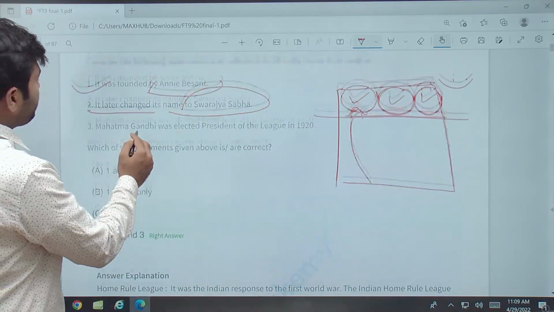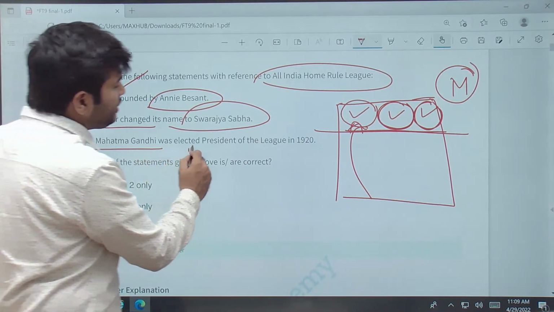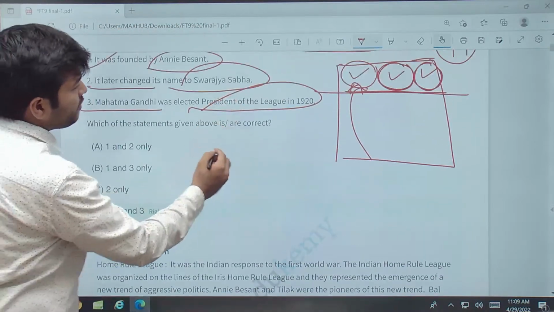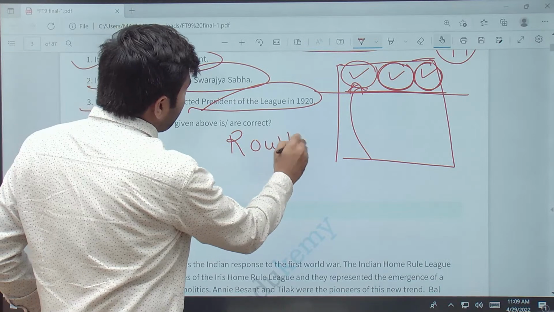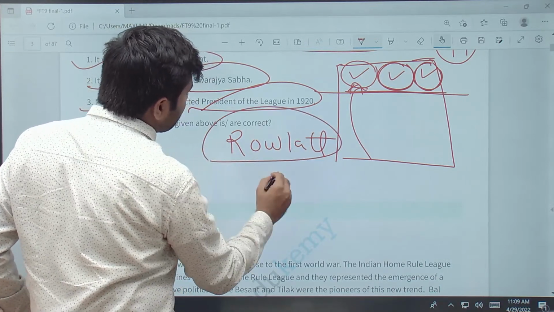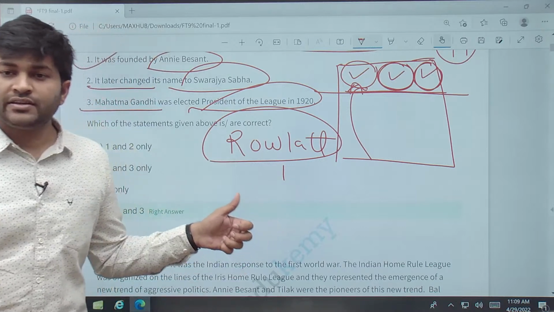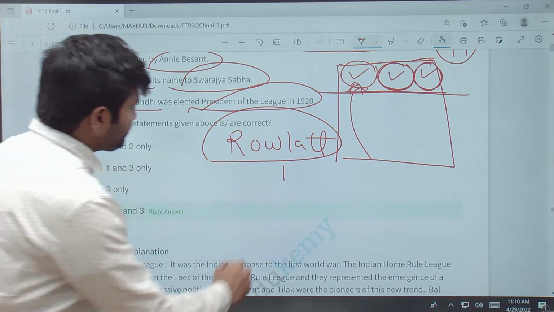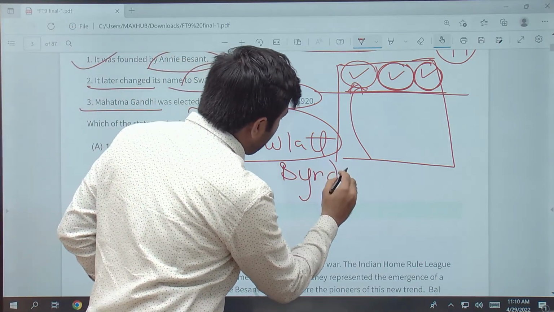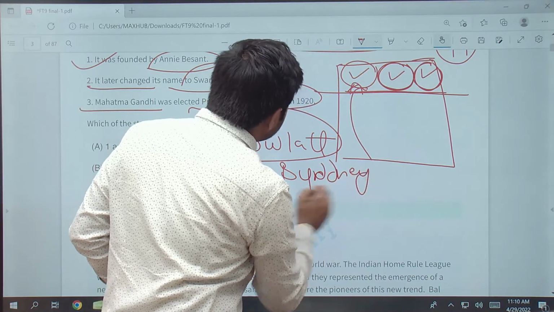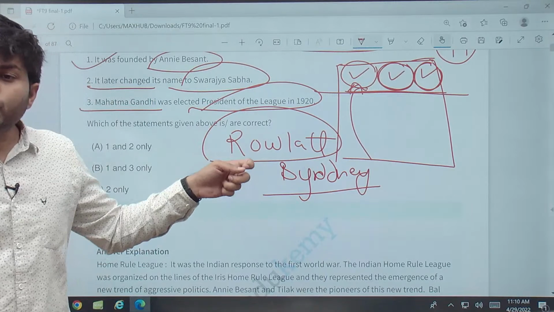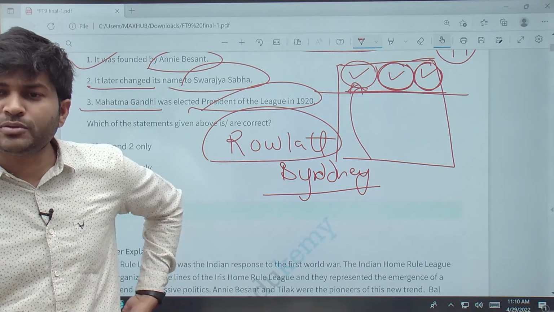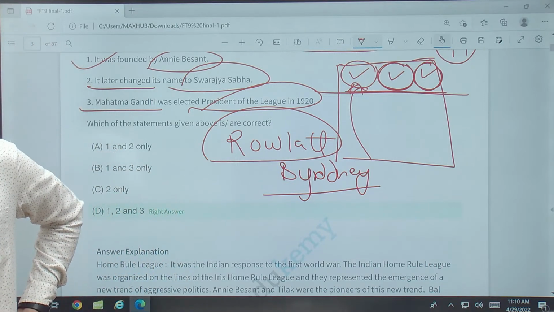Okay. So here Mahatma Gandhi was elected president of the league. What league? The All India Home Rule League. You see, the context comes from the Rowlatt Act, which was under Sydney Rowlatt. Under Sydney Rowlatt, this commission was formed to inquire. I know the separate electorate was brought in 1909. Yes, it was brought about in 1909.